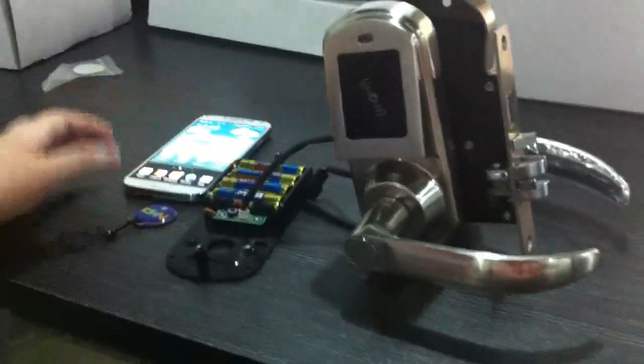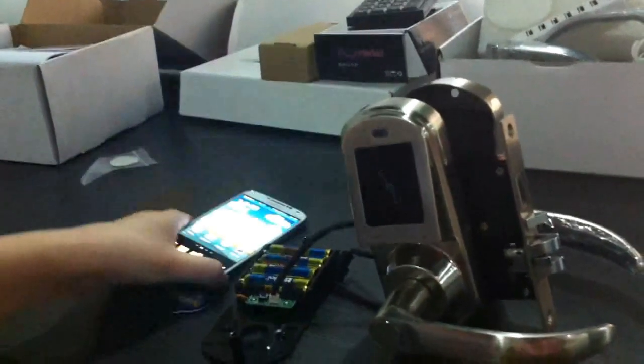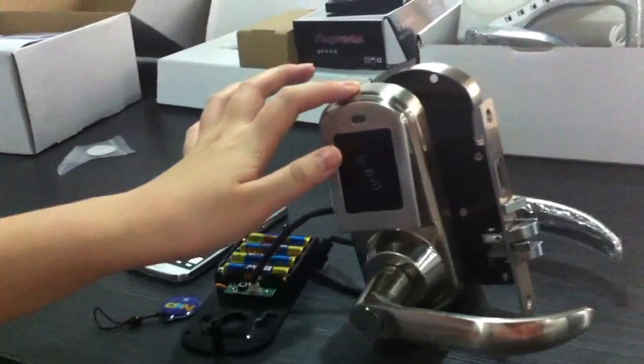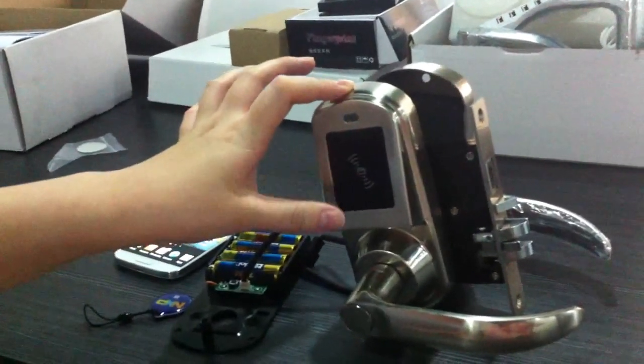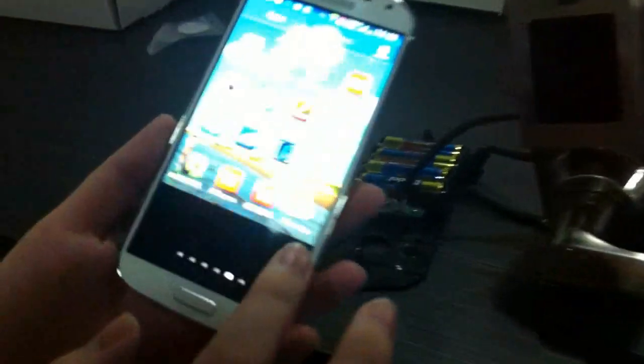Okay, here are three parts for the NFC door lock. First, have the NFC function mobile phone. Second, NFC target. Third, NFC door lock HF LM9. Okay, let us go to the software first.